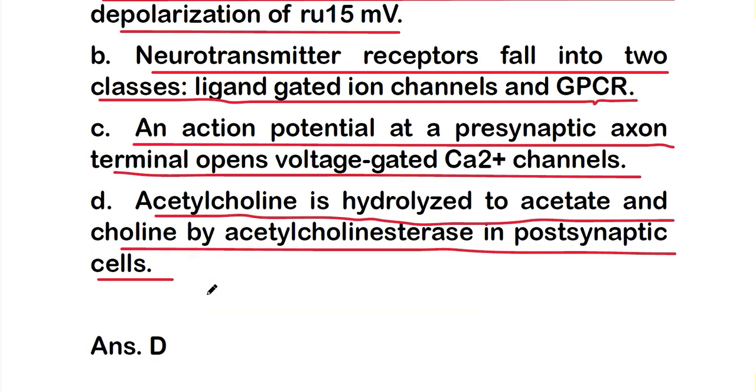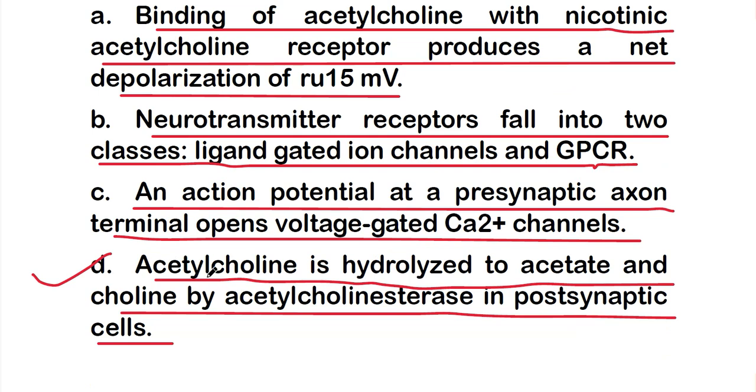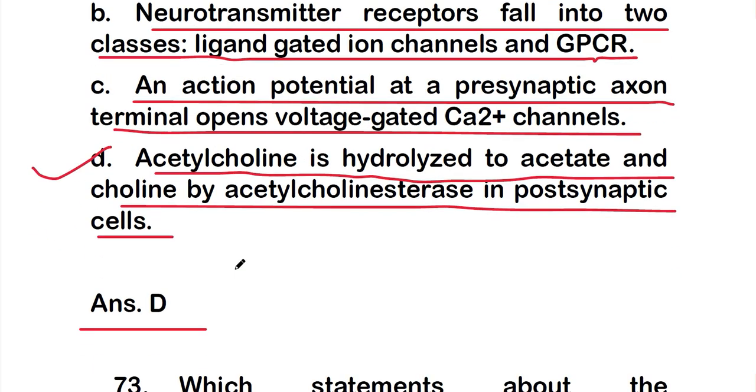So which one is the right one? Option D is the right one. So what is the question? Which of the following is a false statement? So this option D is the false statement. That is, acetylcholine is hydrolyzed to acetate and choline by acetylcholinesterase in postsynaptic cells. Okay, so this is the wrong statement.